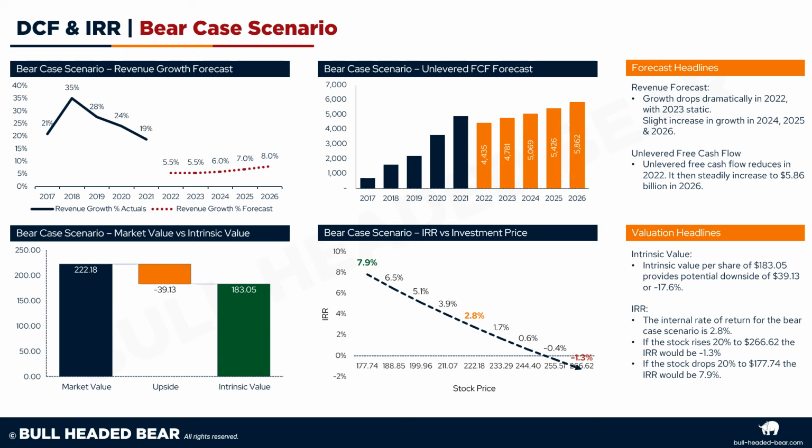If there was a stock price increase of 20%, the internal rate of return would be negative 1.3%. If the stock price drops 20%, we'd get an internal rate of return of 7.9%.